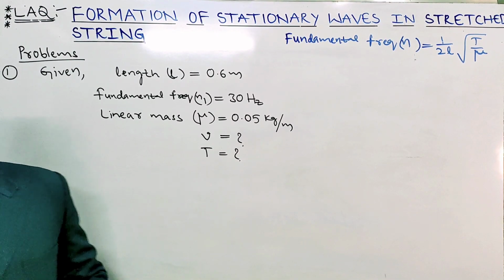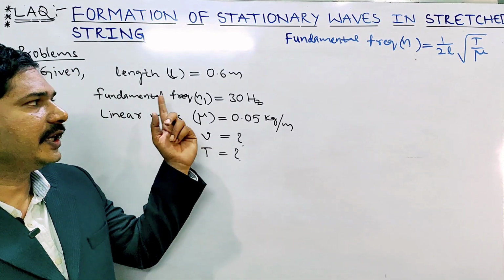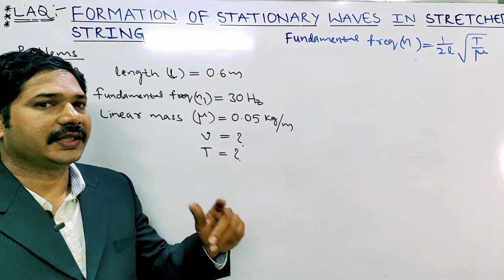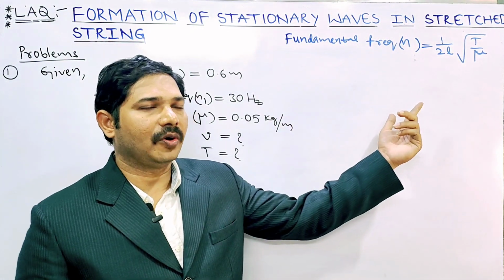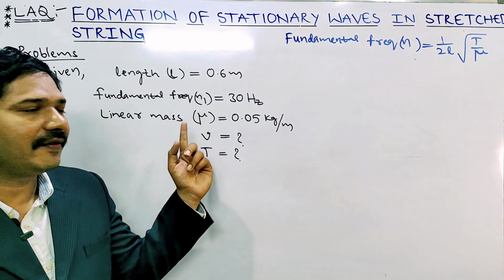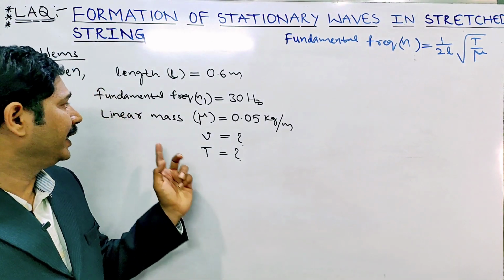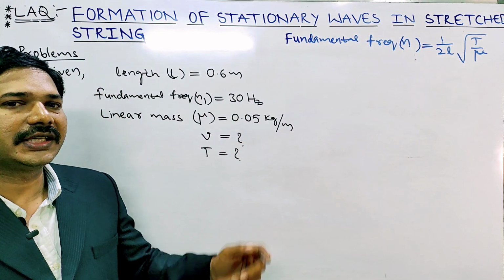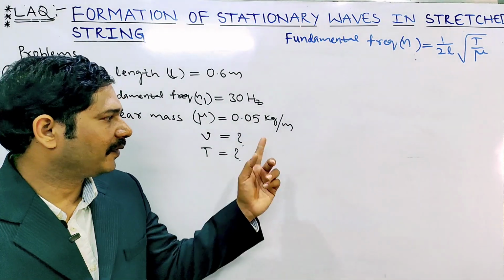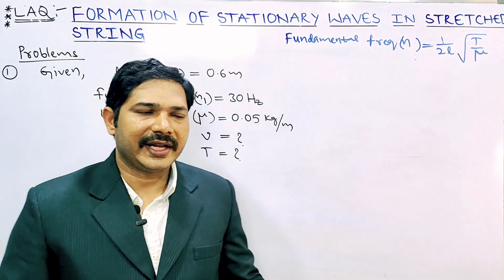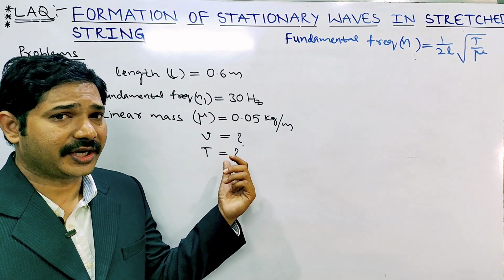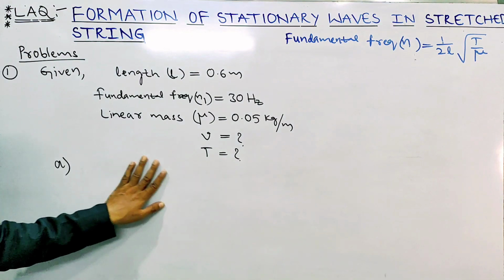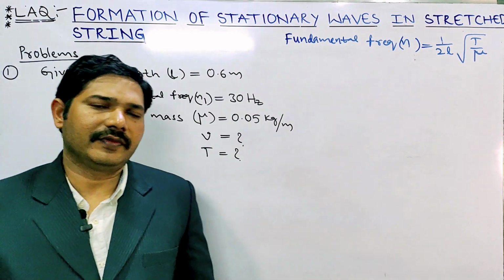Here in this question, the given data: the length of the string is 0.6 meters, and the string is vibrating in fundamental mode, so the fundamental frequency N1 is given as 30 Hz. The linear mass, that is nothing but linear density mu, is given as 0.05 kilogram per meter. Two bits they are asking: one is the velocity of the wave in the string, and the other is the tension T in the string.